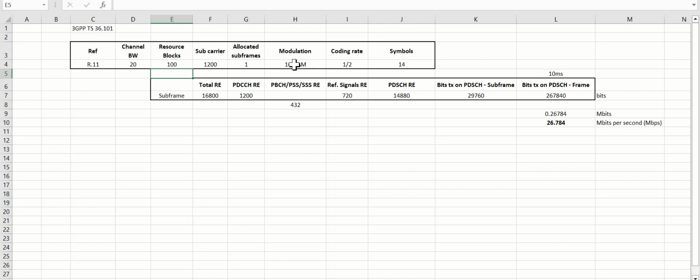Let's consider an example where we are changing the modulation from 16 to 64 QAM. In that case, what will happen? In that case, the number of bits to be transmitted will change from 4 to 6 per resource element. And in that case, again, the throughput will increase to 40 Mbps. What if we have very good radio conditions and we don't have to have a coding rate of 1/2? Maybe we have a coding rate of, in that case, 3/4. So in that case, the number of bits that is to be transmitted will further increase, in this case, per RE, and our throughput will increase substantially to 60 Mbps.